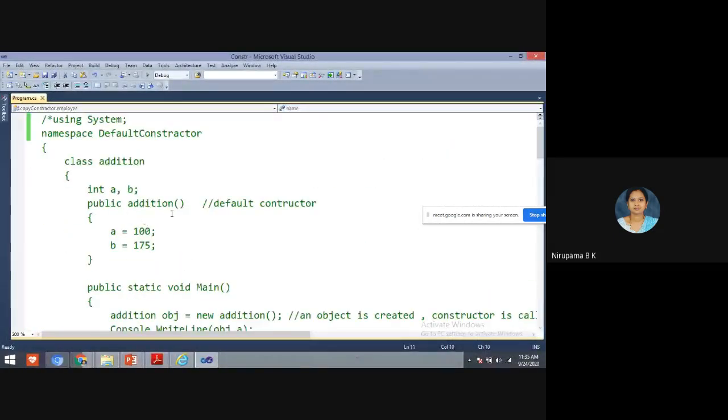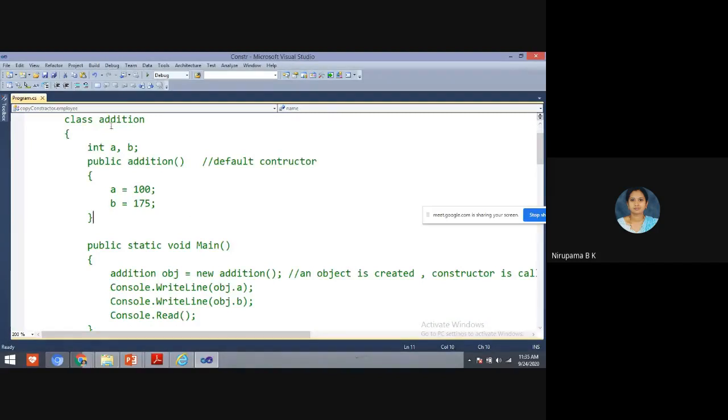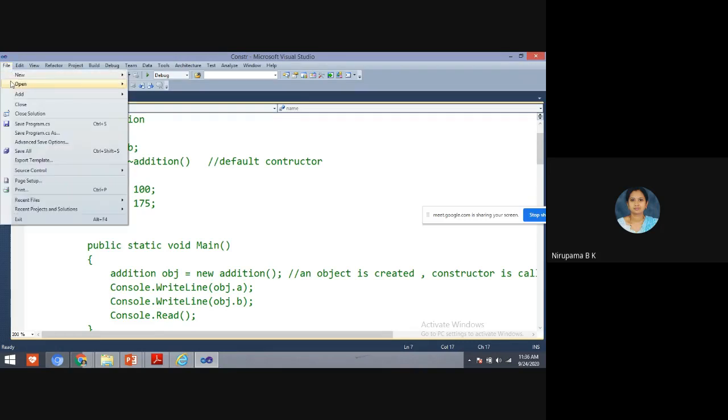See here, this is a class name and this is a constructor. And this destructor will have the same name as the class, but it is preceded with a tilde symbol. I'll show the execution of that program.